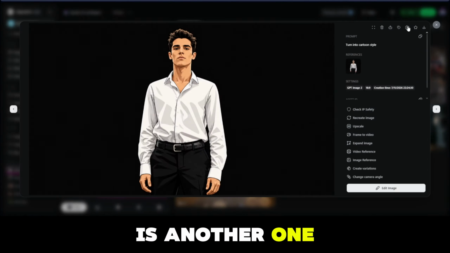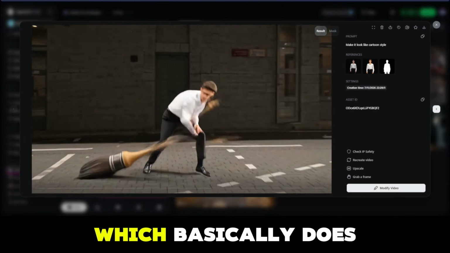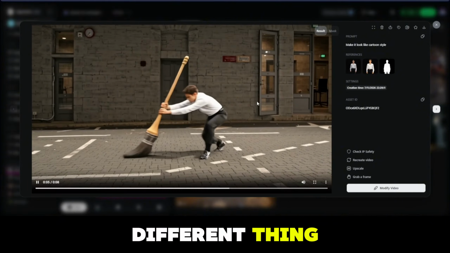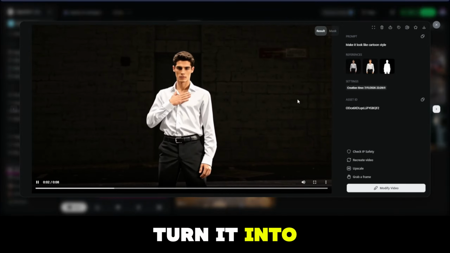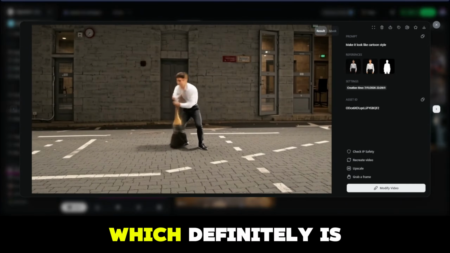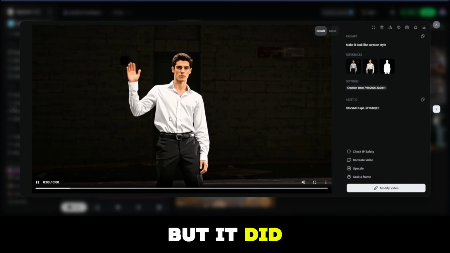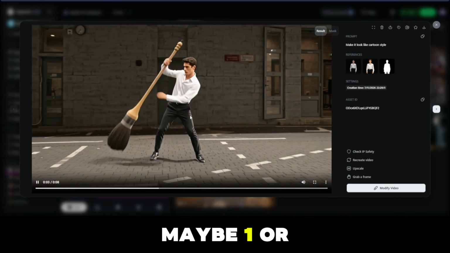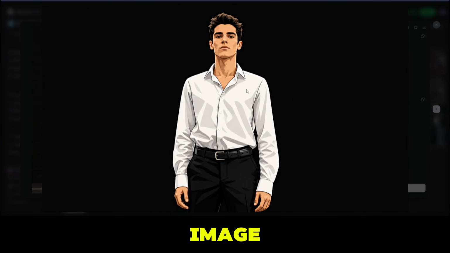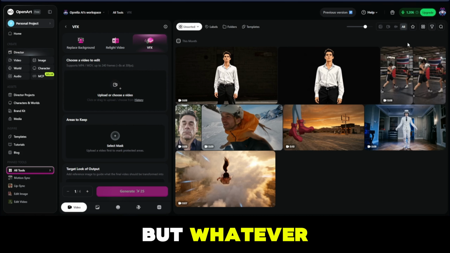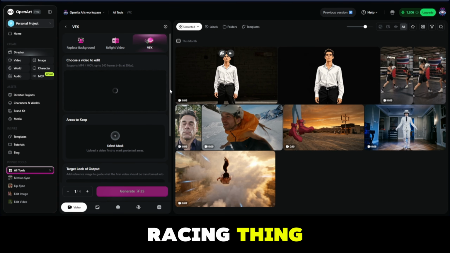Here is another one of my prompts that I shared ages ago. This is about a paintbrush, which basically does different things. And here the background totally changed. I said turn it into a cartoon, and it created a random background, which definitely is not a cartoon. So it's not the best thing out there, but it did keep the character cartoonish for maybe 1 or 2 minutes. Granted, this is not a good image, but GPT did a great job on it, but whatever. So what we're gonna be doing is this car racing thing.